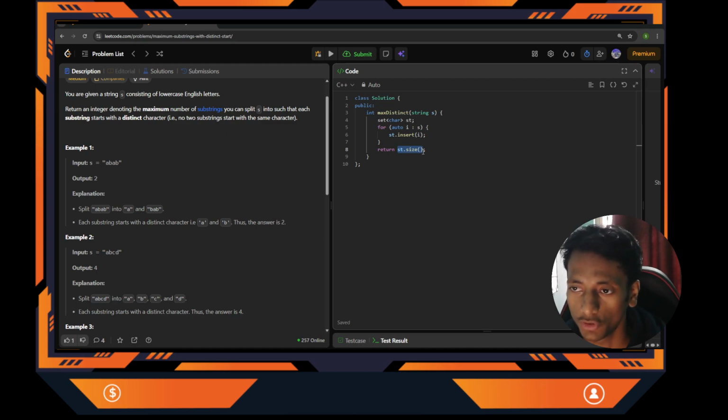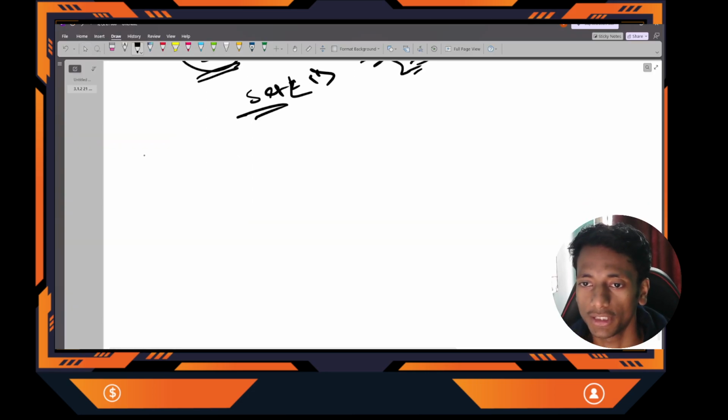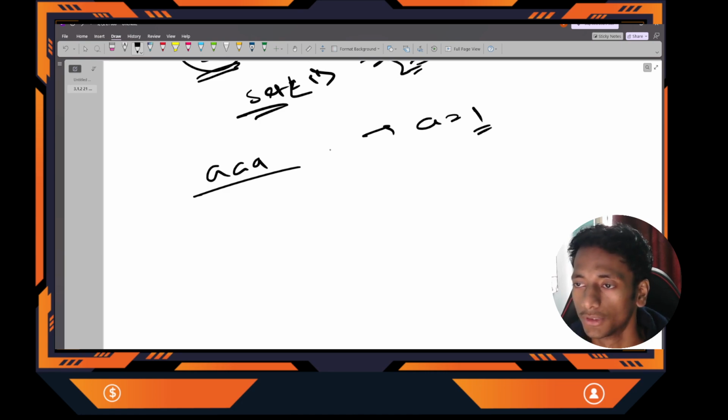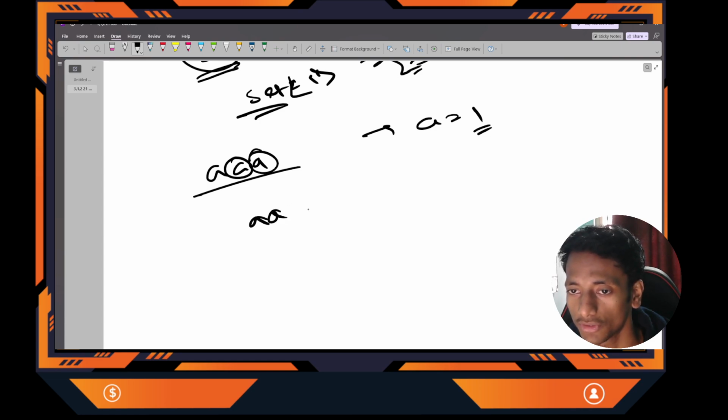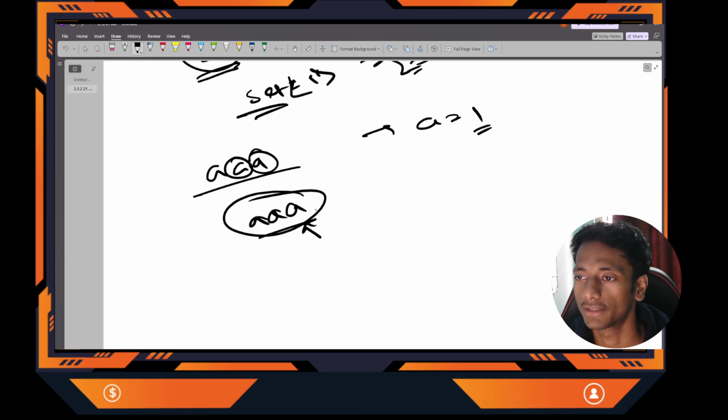Why will our answer always be the number of unique characters? Because there is no restriction to generate the substring. Whenever we see a new unique character, I will create a new substring. And if you have any duplicate character, I will append this to the previous substring. Got it? Another example: suppose AAA. How many unique characters are present? Only 1. So I'll create a first A. This A is a duplicate, so I'll append this to the previous substring. This A is also a duplicate, so I'll append this to the previous substring. So only one substring I can generate. Clear?